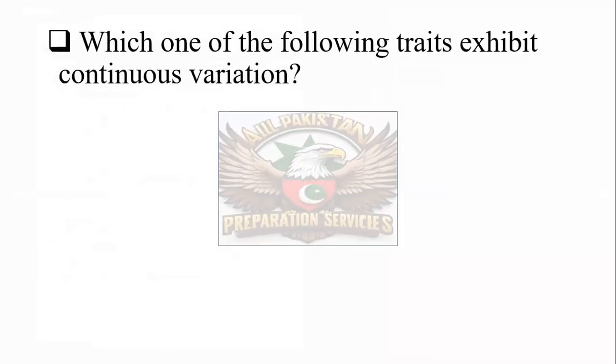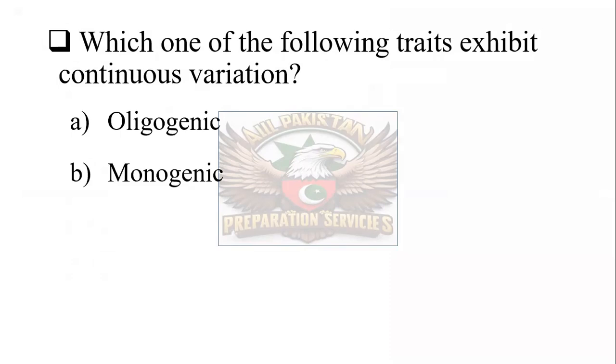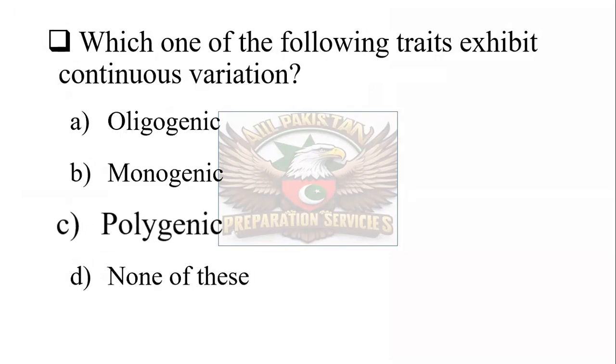Which one of the following traits exhibits continuous variation? Polygenic traits, monogenic traits, oligogenic traits, or none of these. And the correct one is the polygenic trait. Polygenic traits show continuous variation.